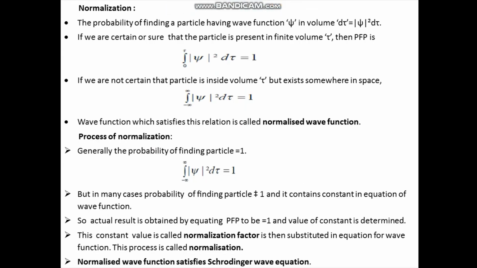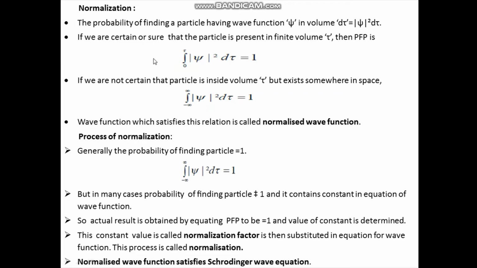One of the important characteristics of wave function is that the wave function must be normalized. Now, what is normalization and how do we carry out the process of normalization? The probability of finding the particle having wave function psi in the volume d tau can be written as modulus of psi square into d tau.